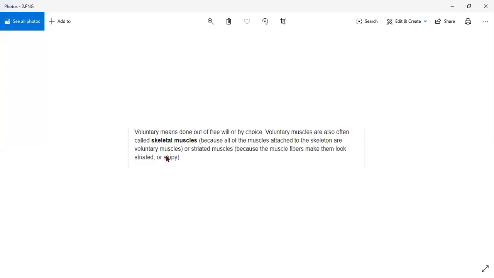Voluntary, skeletal. So I'm repeating again. Voluntary means done out of free will or by choice. It depends on us how we are able to move our body parts. Like I want to move my hand, I will move my hand. If I want to move my leg, it depends on me. So that's why it is known as voluntary muscles. Voluntary muscles are also often called skeletal muscles because all of the muscles attached to the skeleton are voluntary muscles, or striated also. Its names are voluntary, skeletal, striated. Because the muscle fibers make them look striated or stripy, because it has stripes. So that is why it is known as striated or stripy.